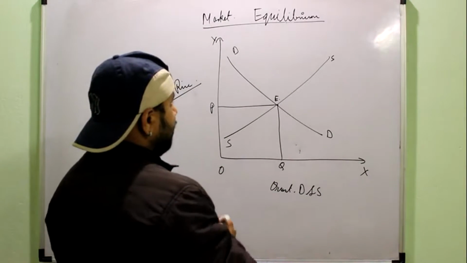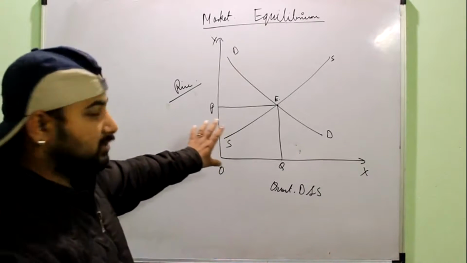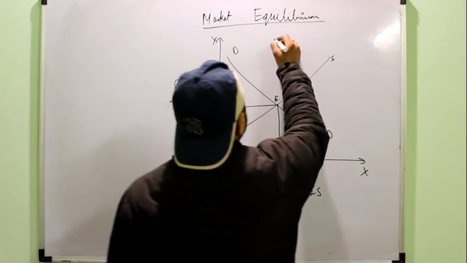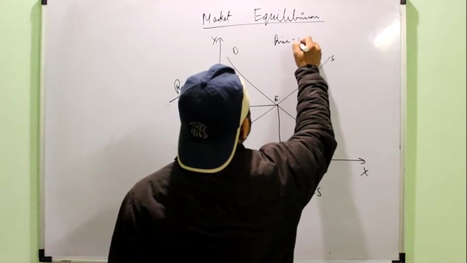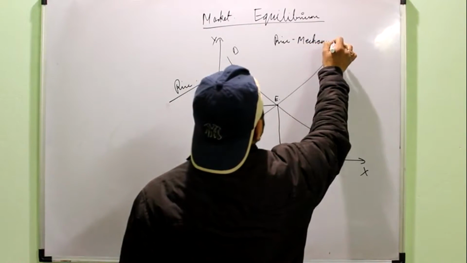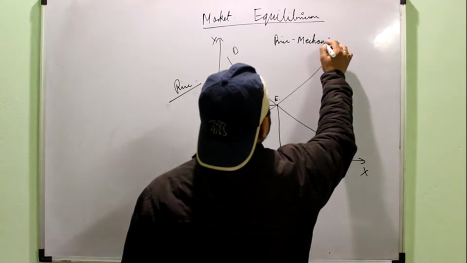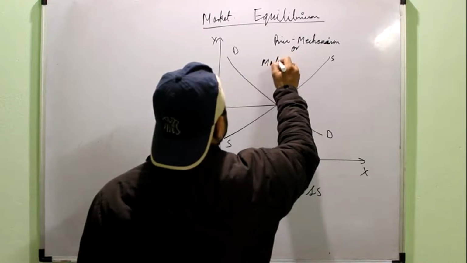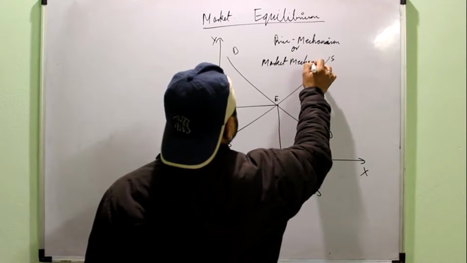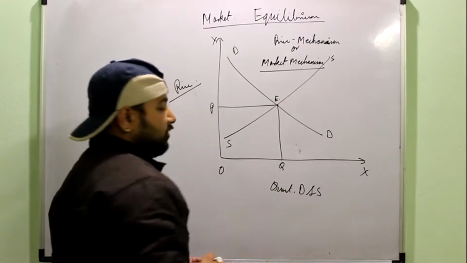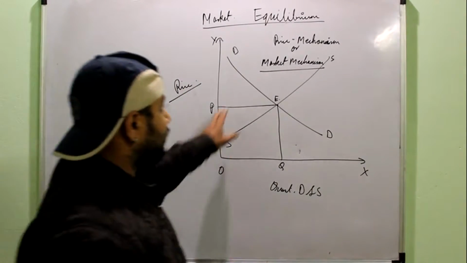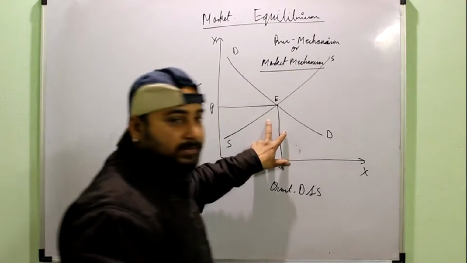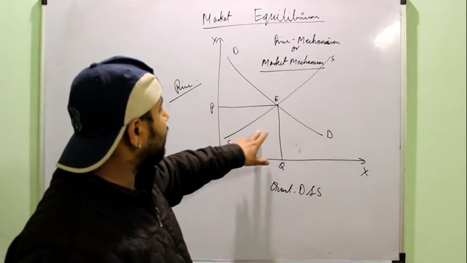So you always have to remember this particular diagram. This is the most important concept of this whole chapter, and all the other things will be based on this diagram. And the process of deciding the price on the basis of demand and supply is known as price mechanism, or it can be known as market mechanism, when the forces of demand and supply are free to decide the price. If you ask what is price mechanism, you will simply write that when the price of a commodity is decided by the demand and supply, or by the market forces of demand and supply.